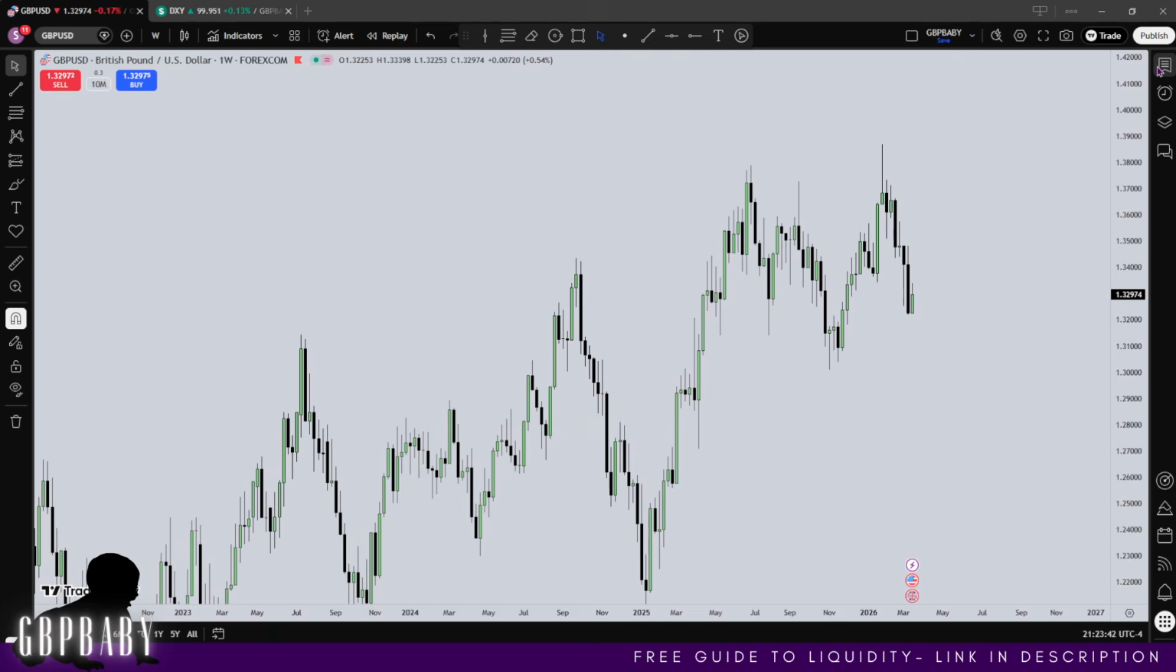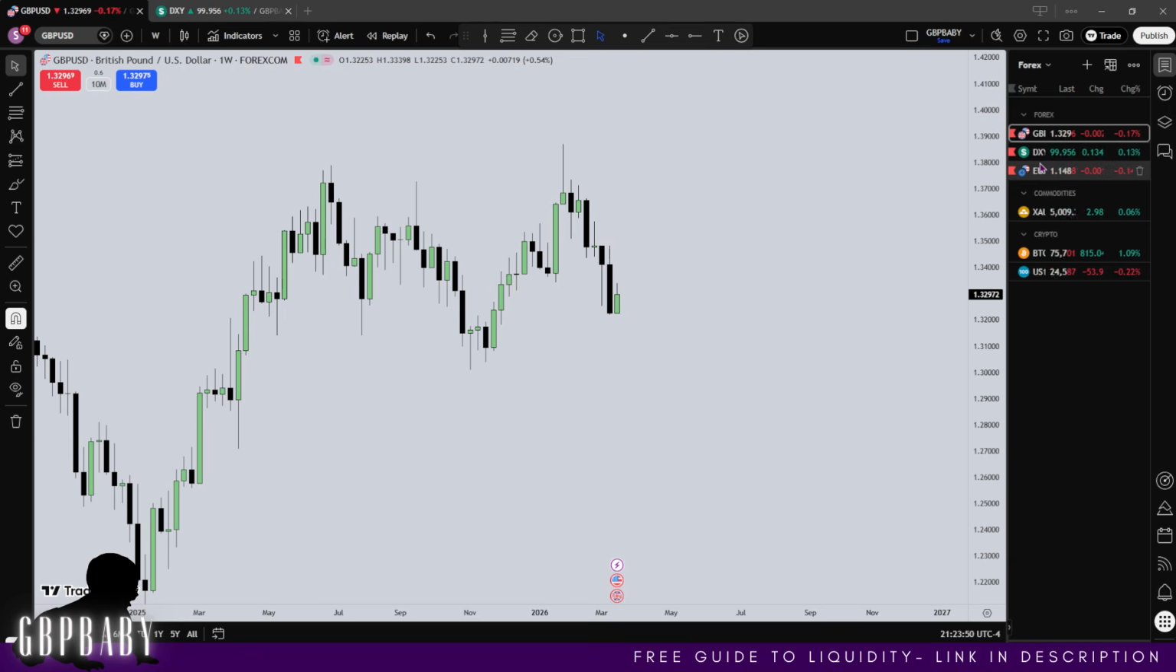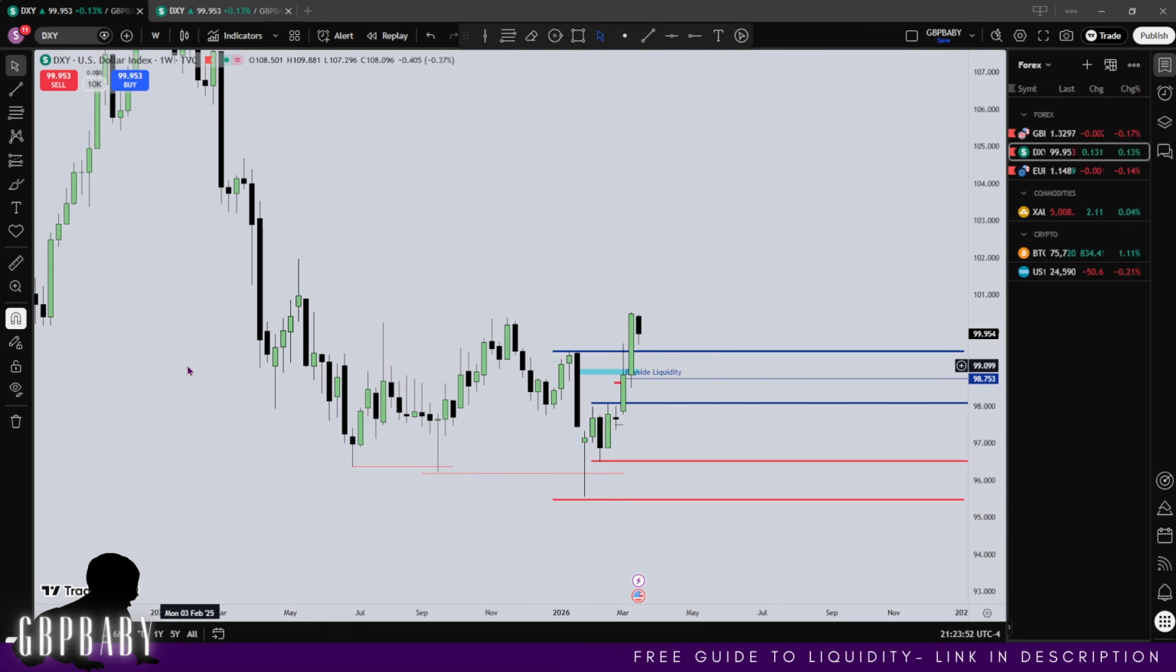So we're going to start on the weekly. I have missed a few weeks, but it does look to me like we have had a change in the state of delivery on the weekly now. We're on GBP right now. Let's go to dollar, but still remains the same. We do look like we have had a change in the state of delivery.